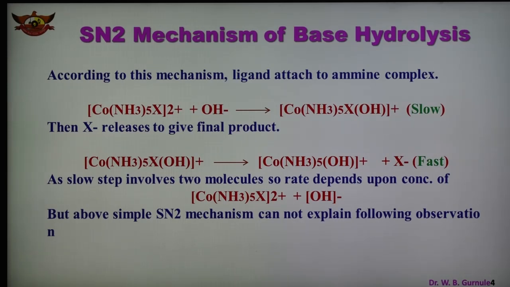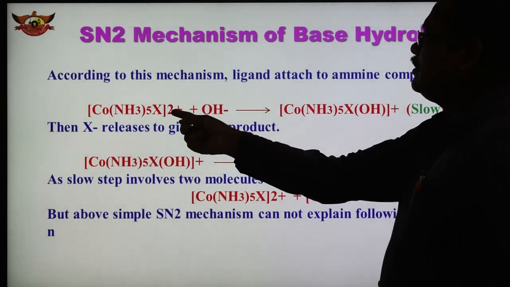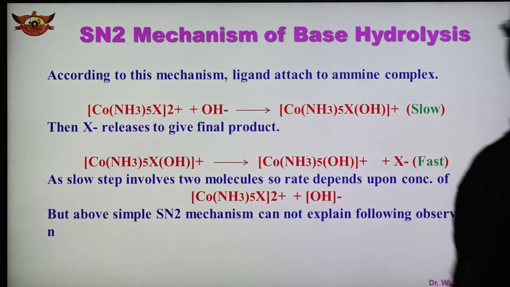As the reactants are two, the first step is a slow step which involves two molecules. Therefore the rate of the reaction depends upon the concentration of octahedral complex and OH minus. In the first step, the slow step, two parts are there: this is the complex and this is the OH minus.